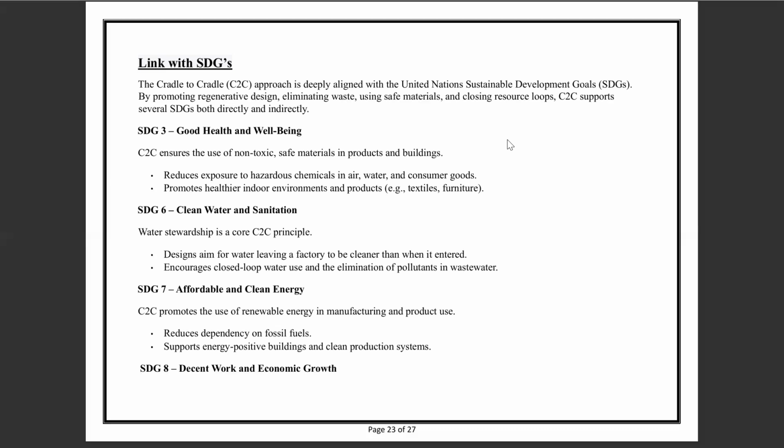And the seventh SDG is affordable and clean energy. Cradle to Cradle promotes the use of renewable energy in manufacturing and product use, which reduces the dependency on fossil fuels, supports energy positive buildings, and clean production systems.